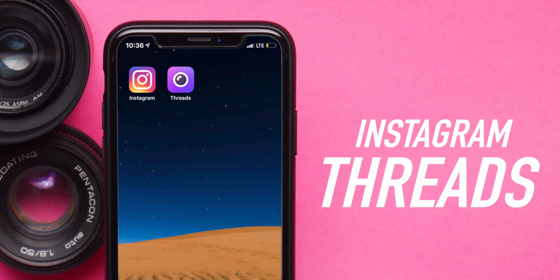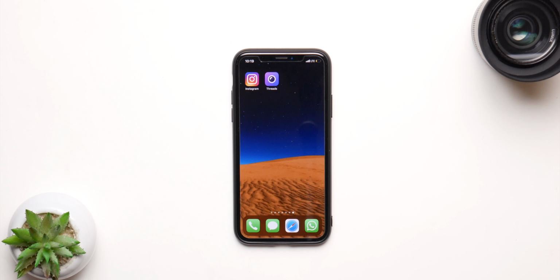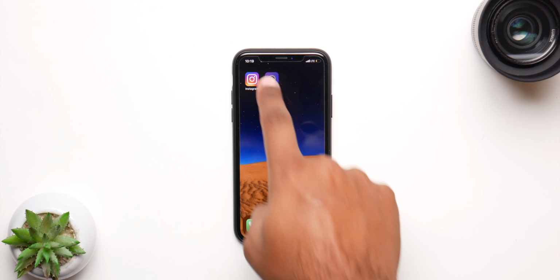Instagram came out with a new application called Threads. It's basically what Facebook did with Messenger. Now before talking about the app itself, I'm going to show you how to set it up. It's pretty simple, just use your Insta account to sign in and you're set from there.